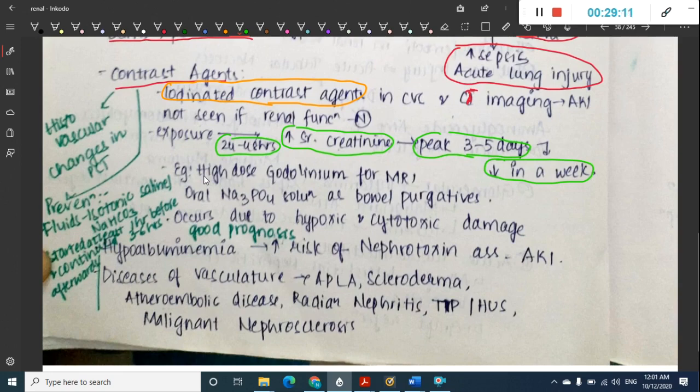And why does this occur? This acute kidney injury due to contrast agents mainly occurs due to hypoxia and cytotoxic damage. In order to prevent it, we should use isotonic saline. Here we can use isotonic saline, and NaHCO3 can also be used.